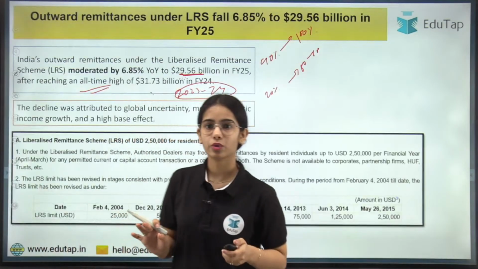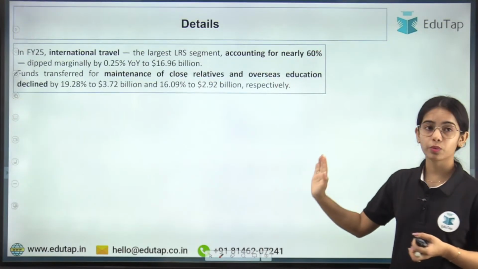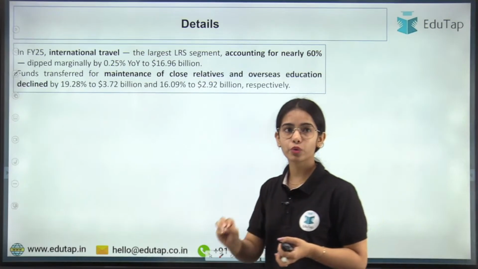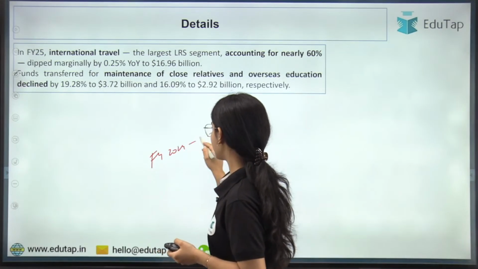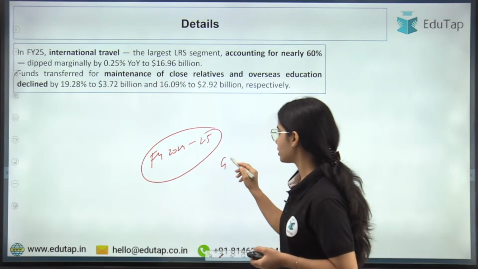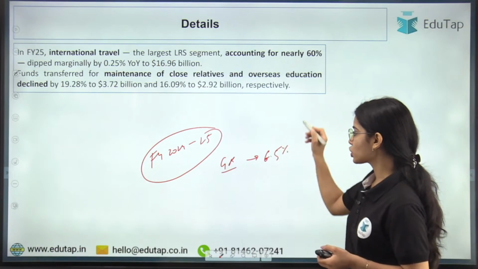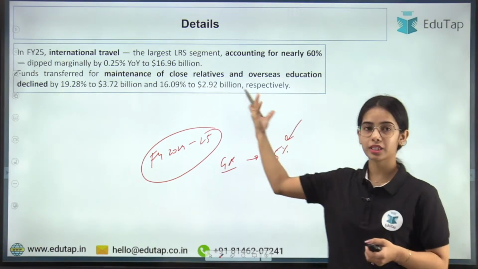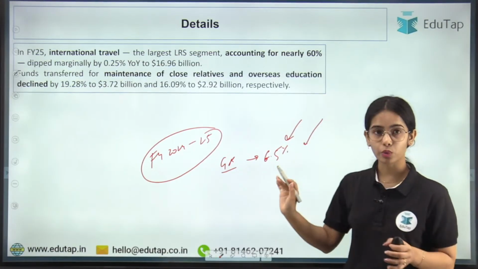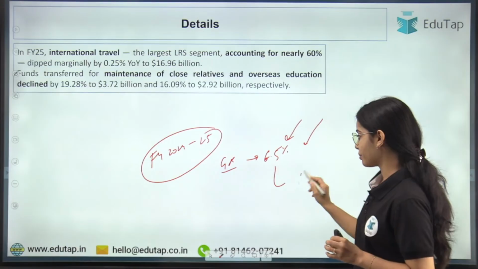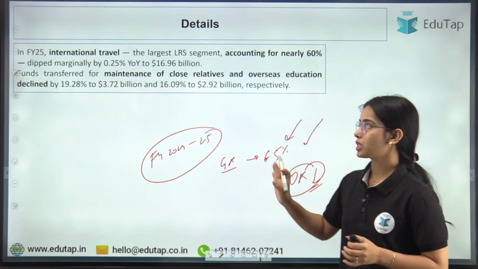So this is clear, I hope. Any confusion, anyone? So in financial year 2024-25, the growth rate of our country was 6.5%, lower than the 9.2% in the previous financial year. Because of the lower growth rate, there was lower income growth. That's why we can say that outward remittances also decreased. Okay, so this is one of the reasons.